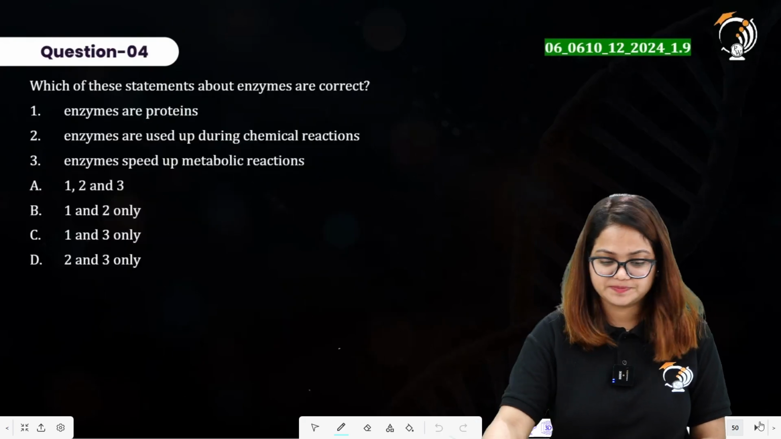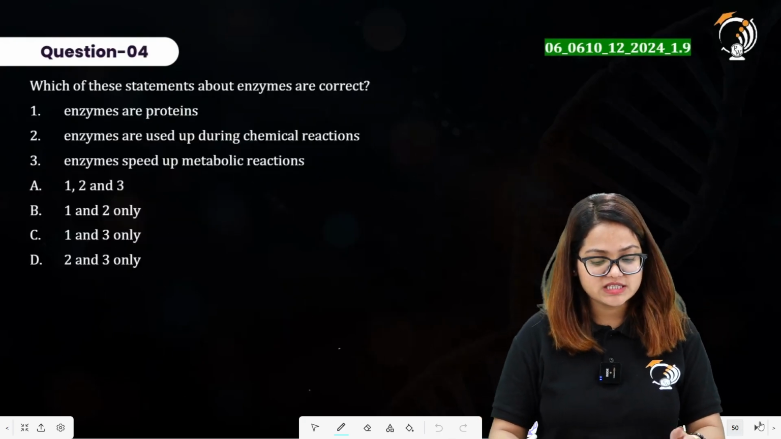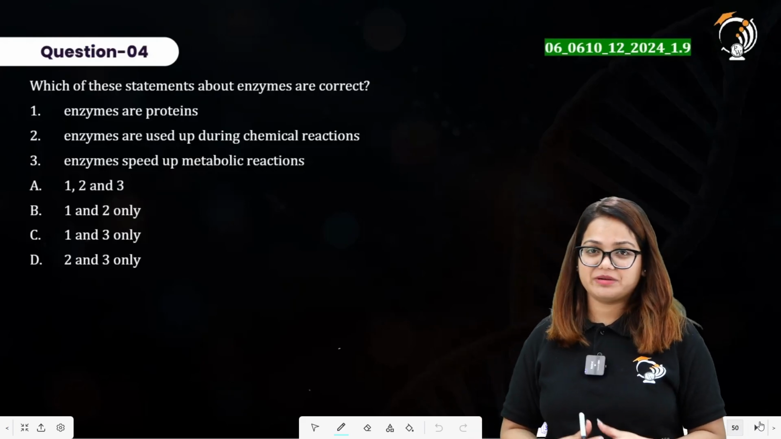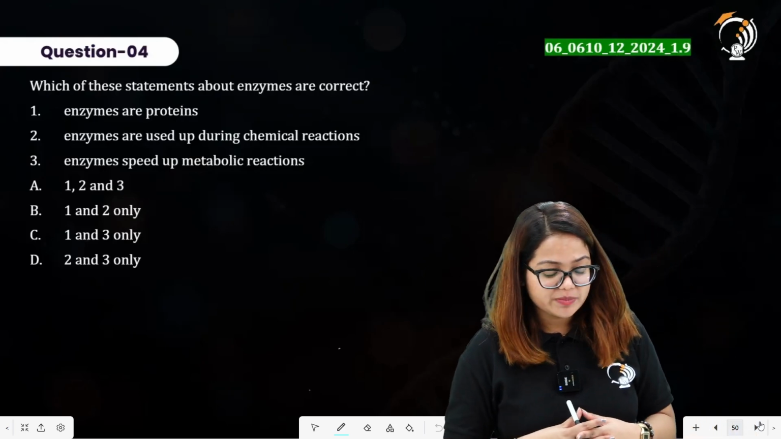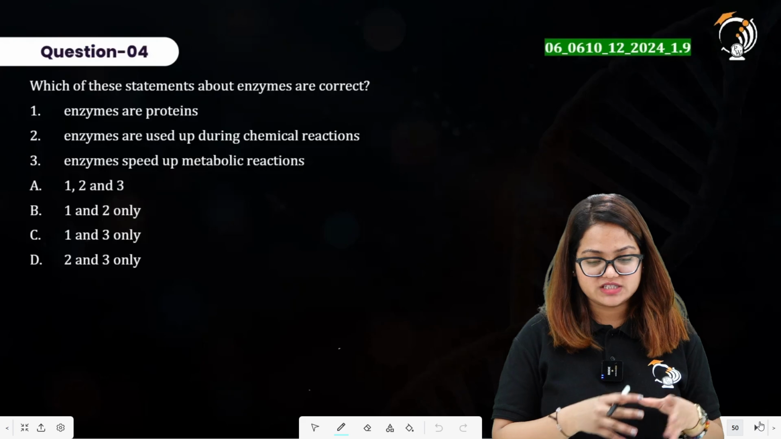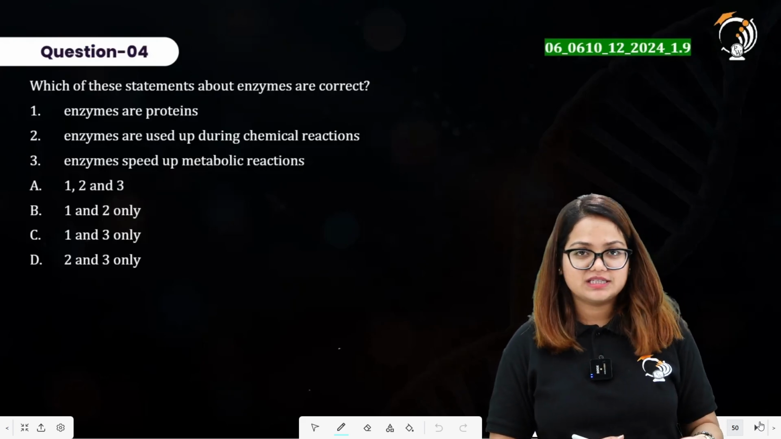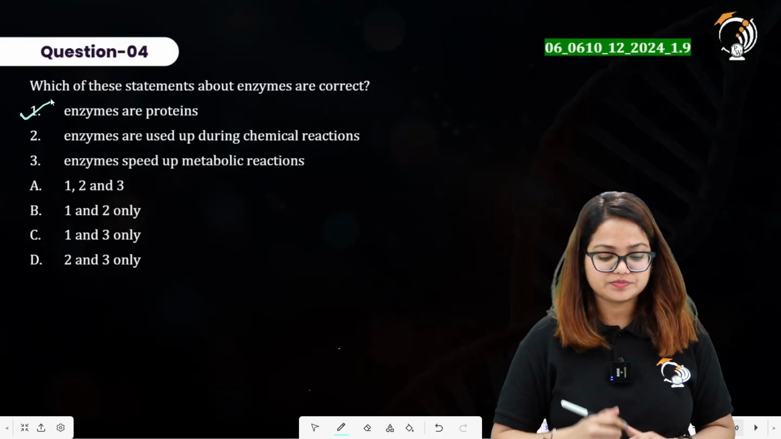Option A is correct. Question 4 says, which of these statements about enzymes are correct? Now again, it is a statement based question. You have to apply the concept of theory you have just gained in the discussion right now. Enzymes are proteins. True, they are proteins.